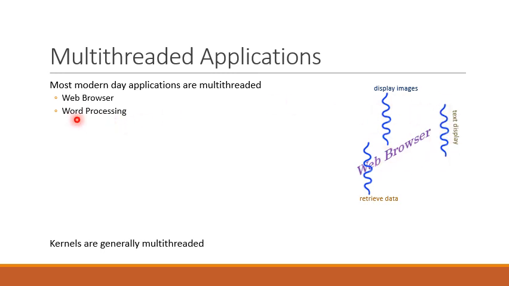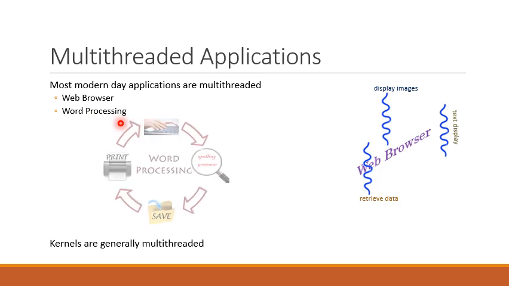The second example is word processing. Word processing applications also have been implemented using multi-threaded architecture. In a word processing process, there might be a thread that is processing keystrokes. The keys that the user has pressed, this thread will read these keys and display them on the screen.